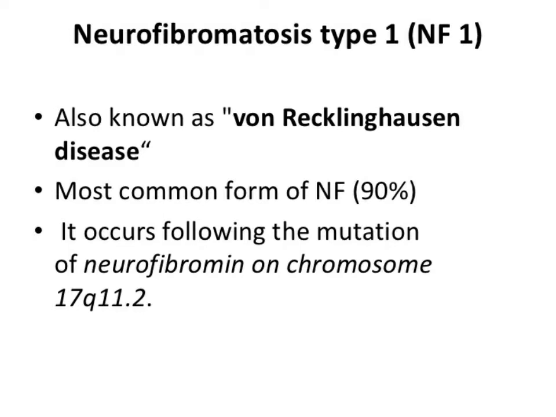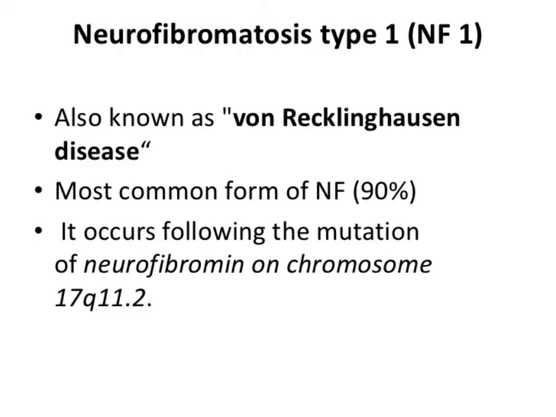Okay, now let us learn about neurofibromatosis type 1, or NF type 1. Neurofibromatosis type 1 is also known as von Recklinghausen disease. So that is type 1, the first one. Remember, type 1, that is von Recklinghausen disease. And it is the most common form.